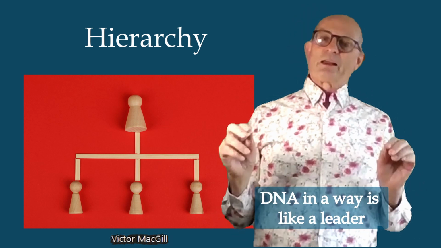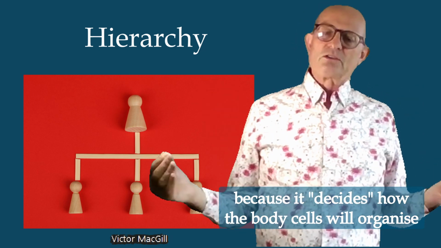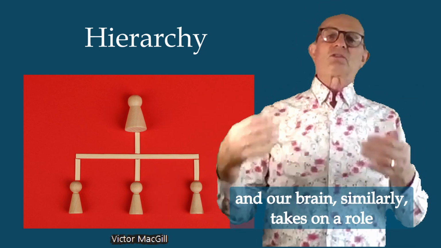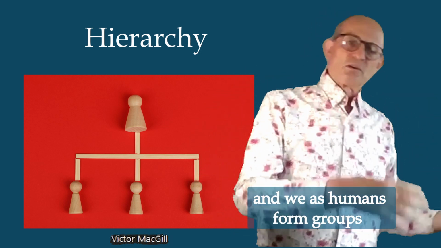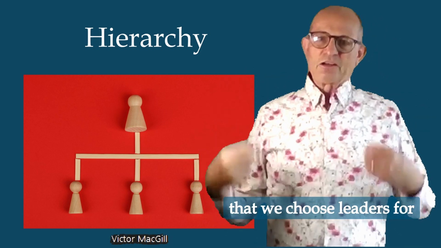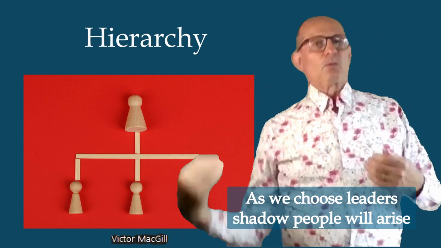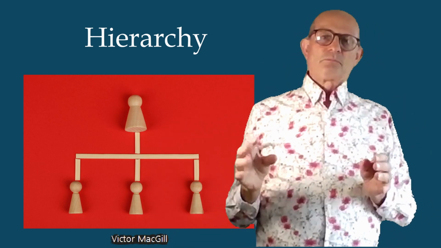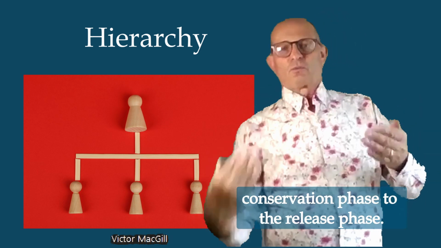DNA, in a way, is like a leader because it decides how the body cells will organize. And our brain similarly takes on a role coordinating body functions. And we as humans form groups that we choose leaders for. As we choose leaders, shadow people will arise to react against them. And this can often take the group from the conservation phase into the release phase.